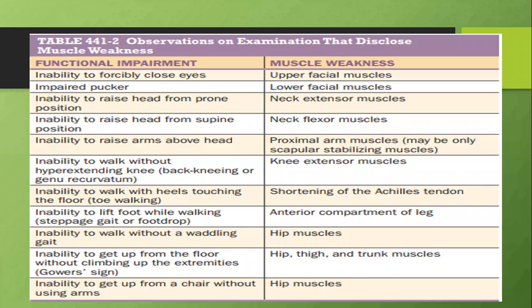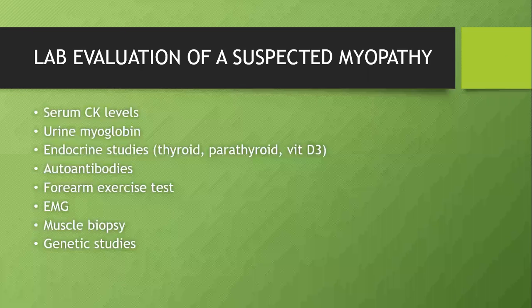So I told you, once we have characterized the weakness as acute or chronic muscle weakness, we'll have to find out what pattern of involvement is there. Identifying the pattern is very easy. Classify the weakness as either ocular involvement, facial and pharyngeal involvement, proximal muscle involvement, that's called limb girdle weakness, or distal weakness. So these are specific symptoms which the patient tells. I'll come again to that later.